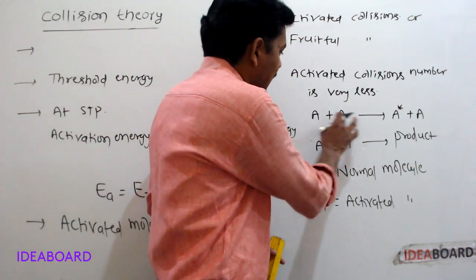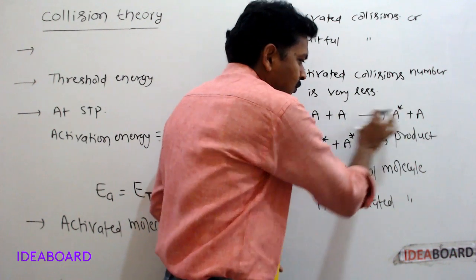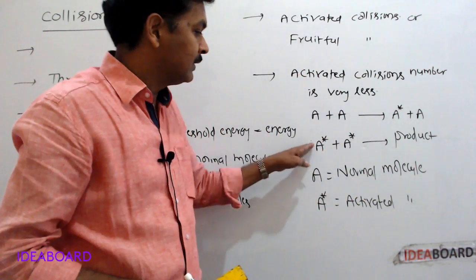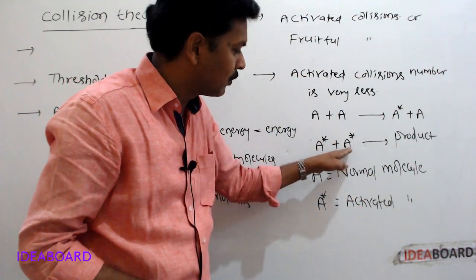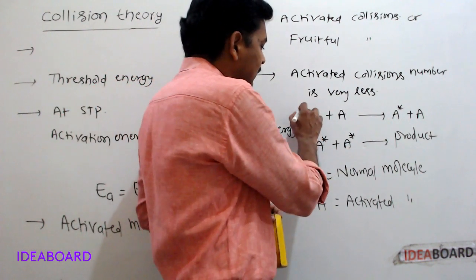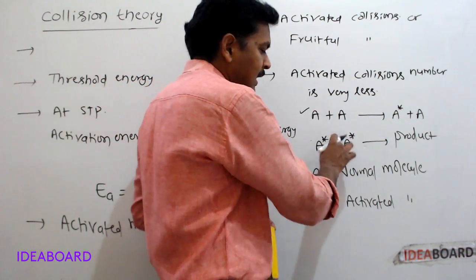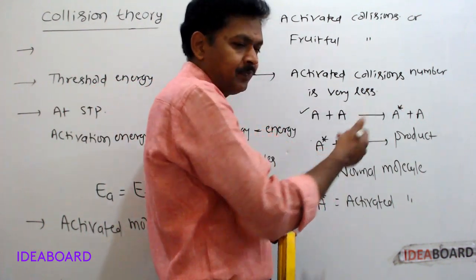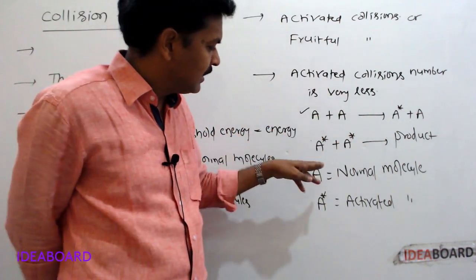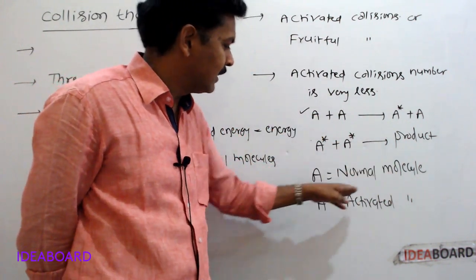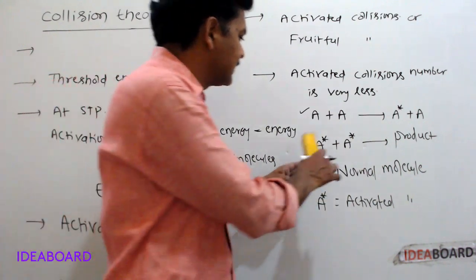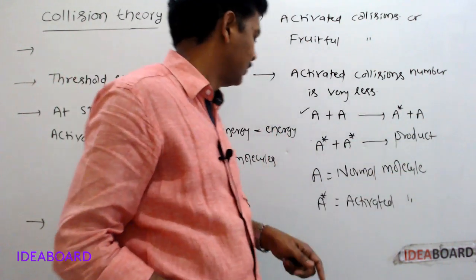So this is a normal collision. Due to this collision, product will not be formed. But this is a fruitful collision or activated collision. When compared to this kind of collision, the number is very small. Here A means normal molecule, A star is activated molecule.